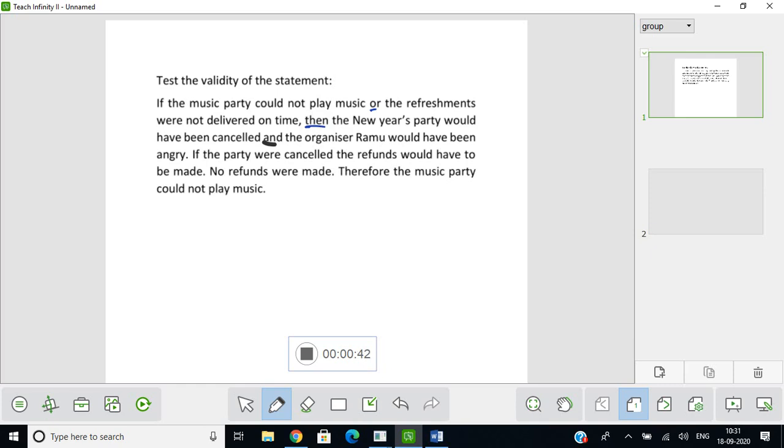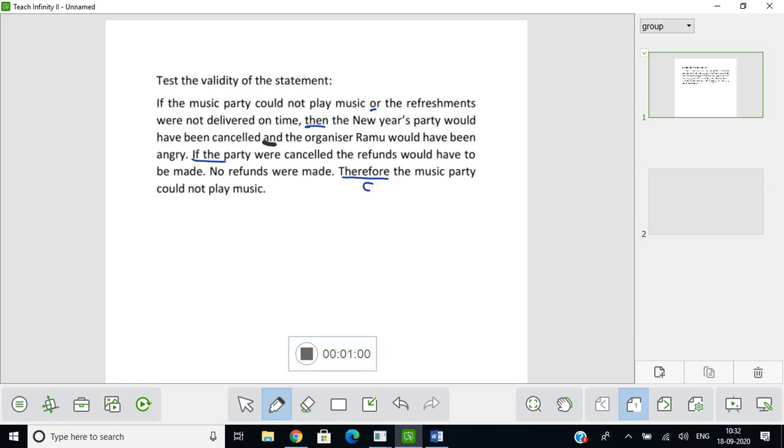If the party were cancelled, the refunds would have to be made. So this is the next thing: no refunds were made. Therefore, the music party could not play music. So this word therefore gives us this last line as your conclusion.